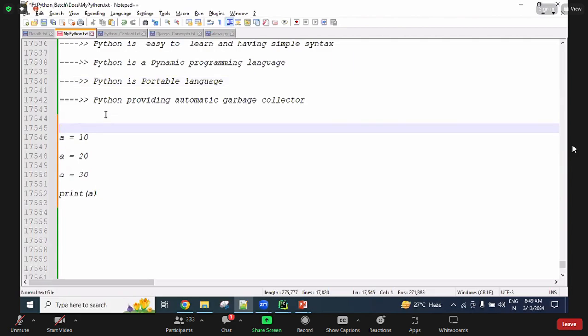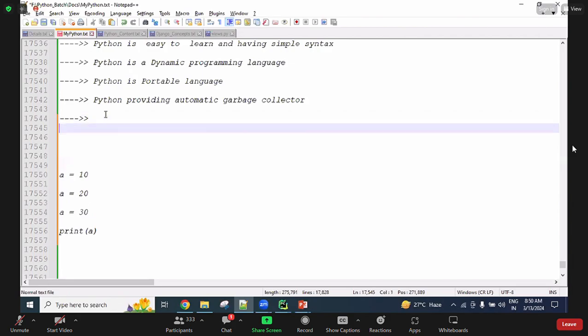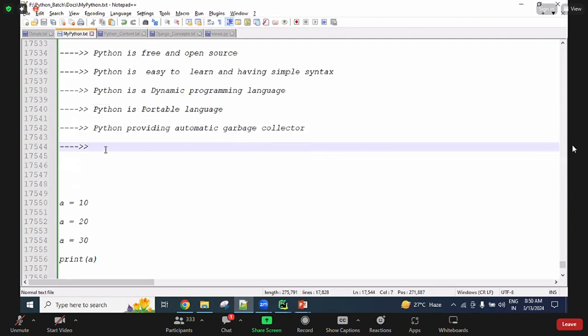Okay. Next, there are some more points, a lot of points like this, guys. So right now 4 points I have given. And next, using Python, guys, we can interact with any database. You can interact with any database for your application. So database connections are required for storing our application related information, for handling all application related activities, guys. In any real time application, database interactions are there. So for that, using Python, we can use any database.